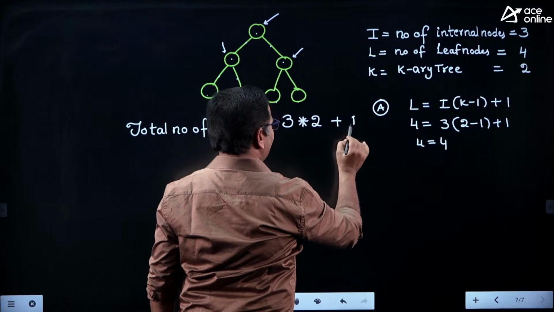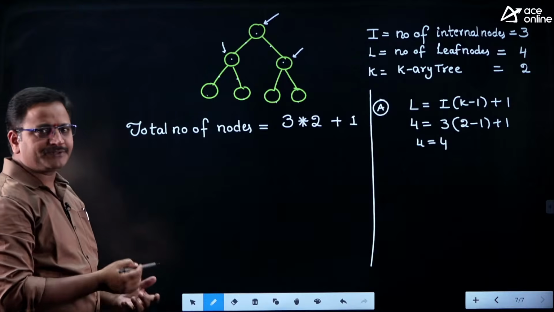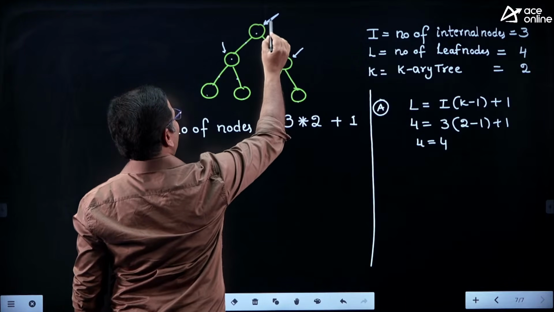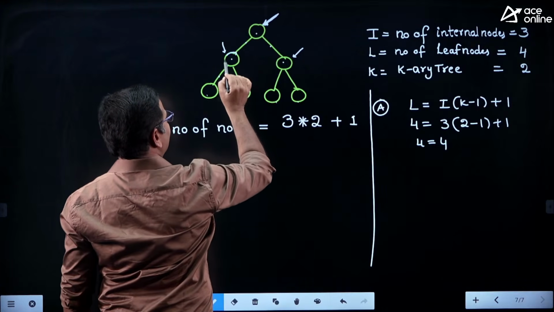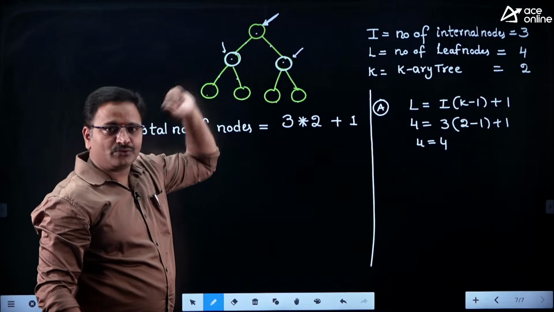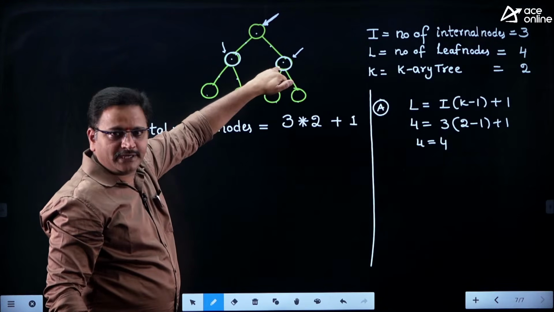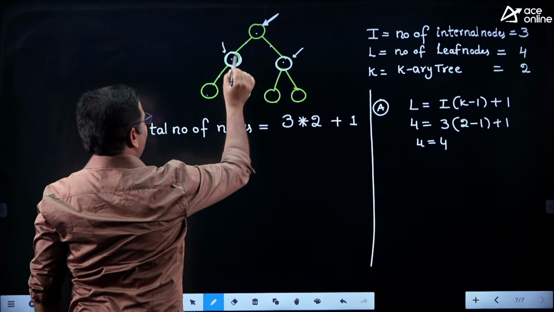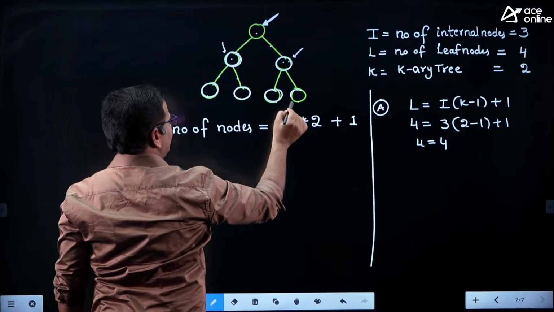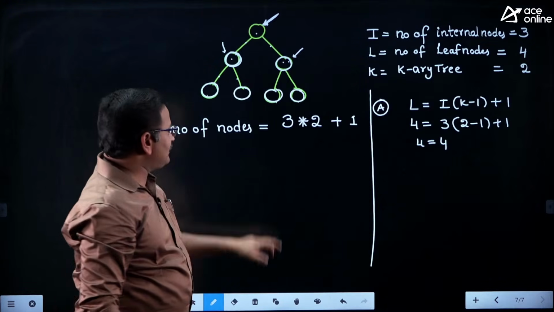Okay, plus 1. Let me justify why I included 1. What is the purpose of adding 1? Observe, friends, how I am counting the number of nodes. With respect to the root node, how many children? First child and second child. So these 2 nodes are counted with respect to the root node. I am not counting the root node. With respect to this node, 2 children are counted, right, friends? Again, with respect to this node, 2 children are counted here. With respect to this node, 2 children are counted. Means 2 children counted how many times? 3 times. That's why I am writing 3 into 2.